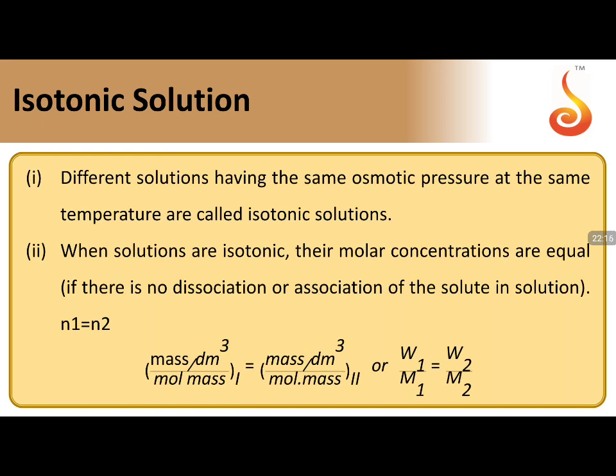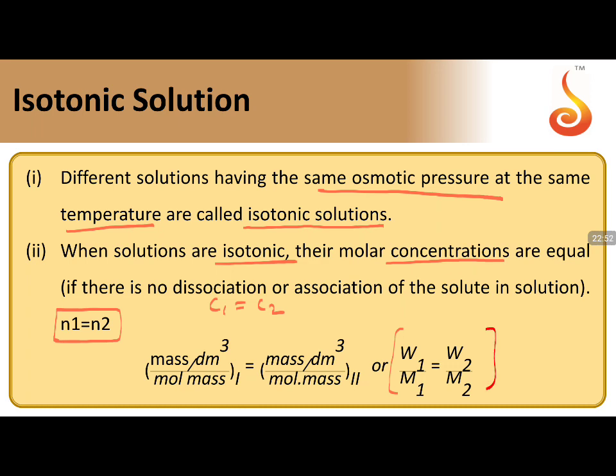Isotonic, a very important term. If you have two solutions and the two solutions have the same osmotic pressure, then osmosis will not take place between the two solutions. So if two solutions have the same osmotic pressure at the same temperature, those solutions are called isotonic solutions. When solutions are isotonic, their molar concentrations are equal, C1 equals C2, and if their volumes are also equal, then n1 will be equal to n2. n1 equals n2 can be written as W1 by M1 equals W2 by M2.